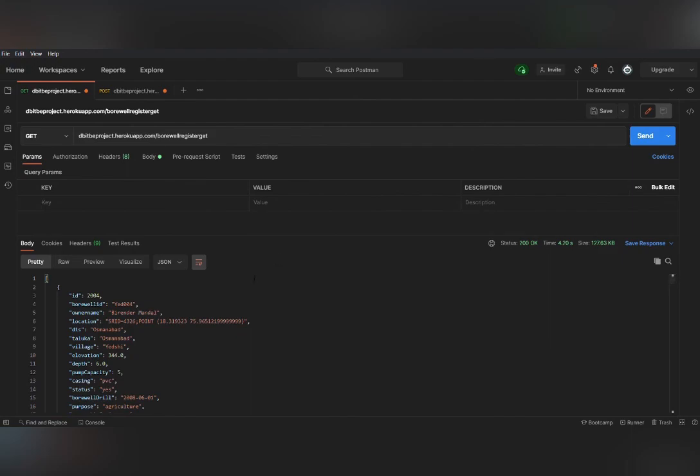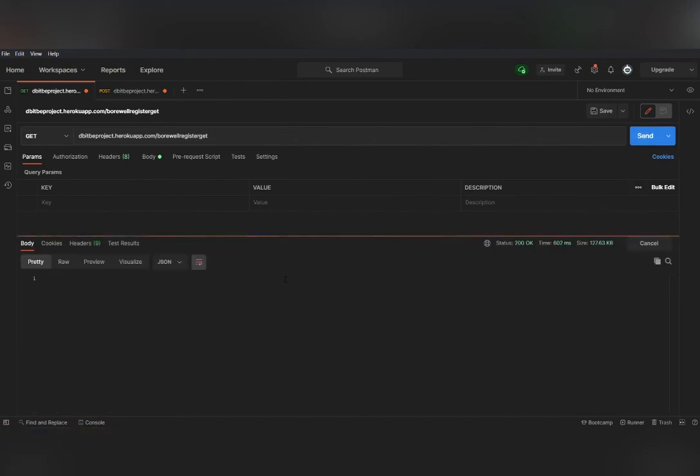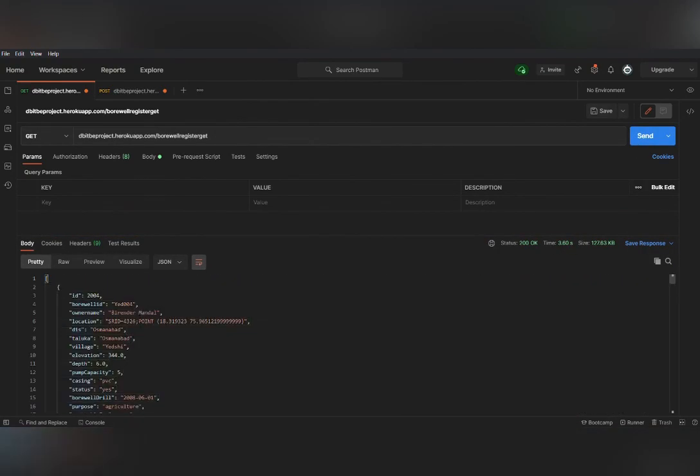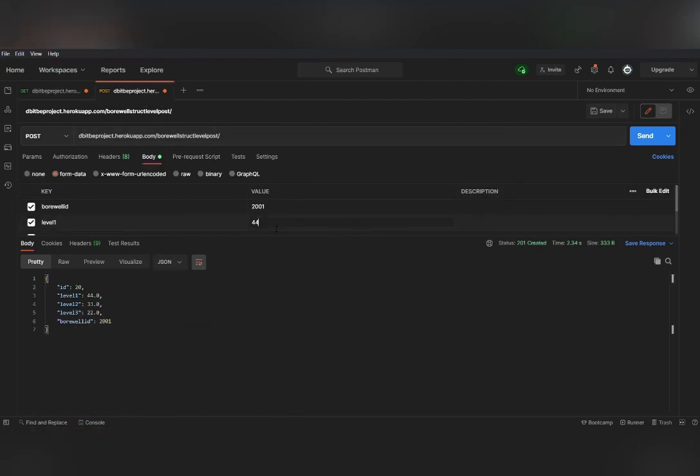So we have used Postman to check whether our APIs are working. As you can see, this is one of the get APIs that we have put in the field here. And if we send a request, you can see that our data has been fetched and shown to us in JSON format here. The same with the post request. So say if I change a field here and I make it 55 and I send the post, it's changed here and it shows us a 201 created.